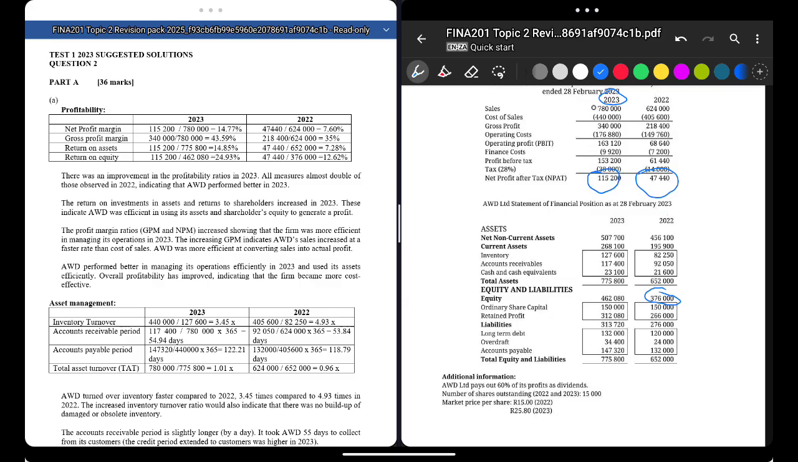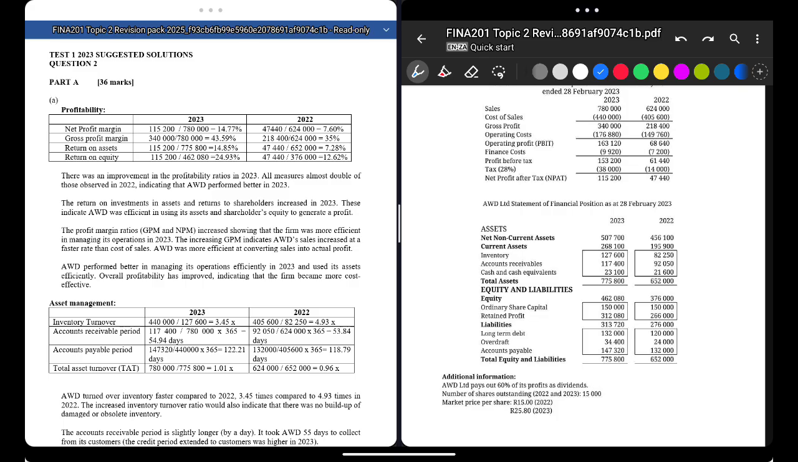It's the 2023 year. This is 115,200 over 462,080. There we go, done. And then you'll do 2022 also, the same way we did 2023. I'm going to do the same thing. So don't forget that you're doing a comparison.